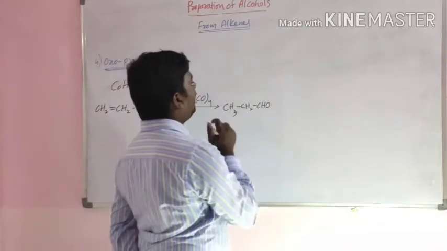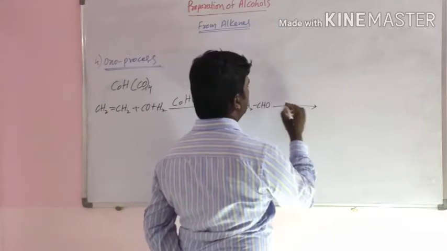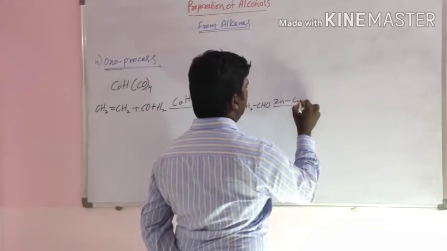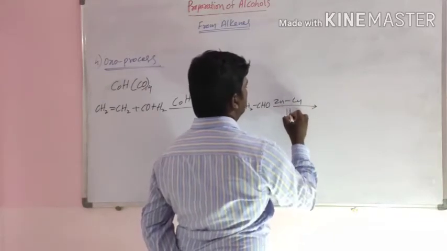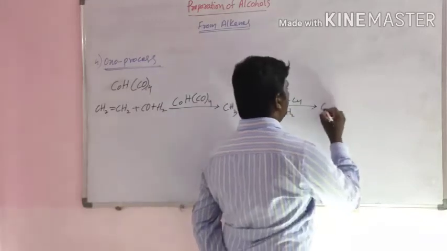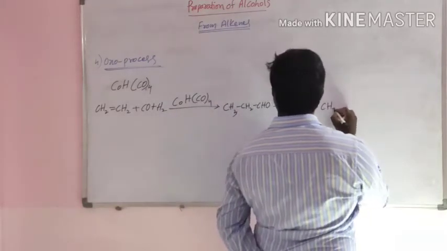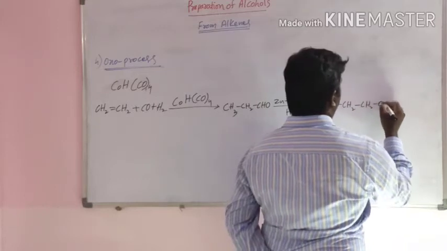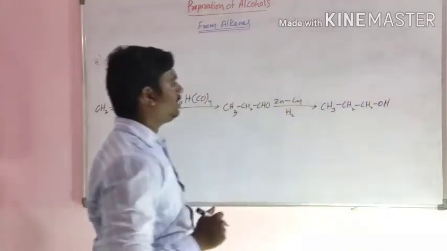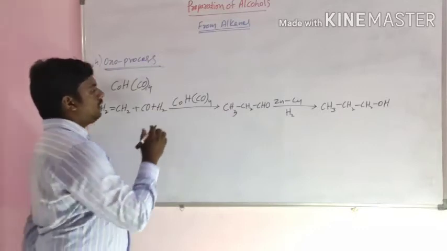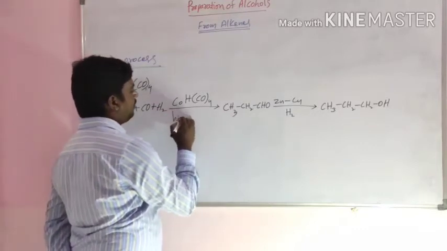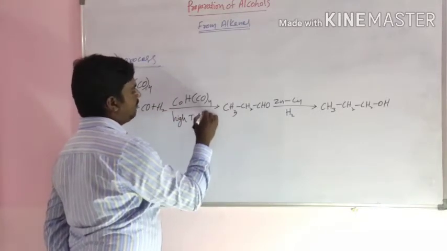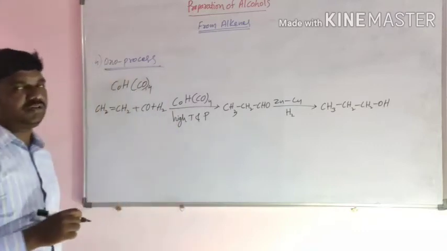Then the aldehyde undergoes reduction in the presence of zinc copper to form the alcohol CH3CH2CH2OH, and this reaction takes place at high temperature and pressure.